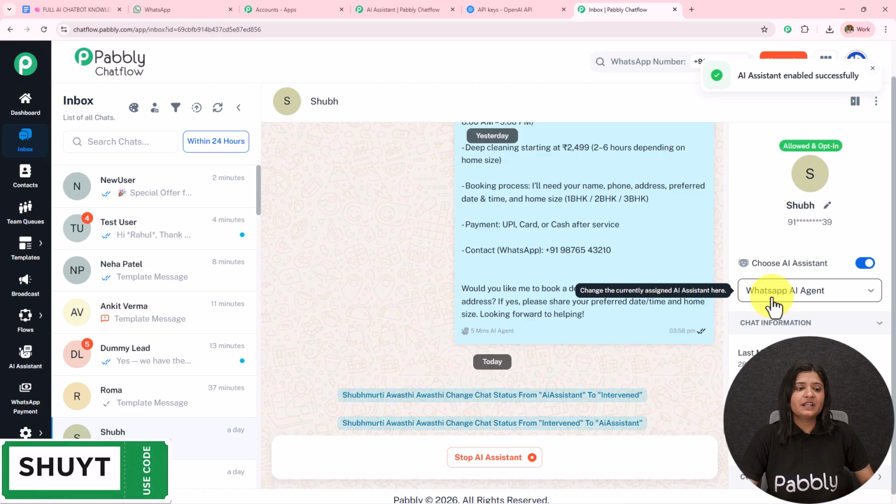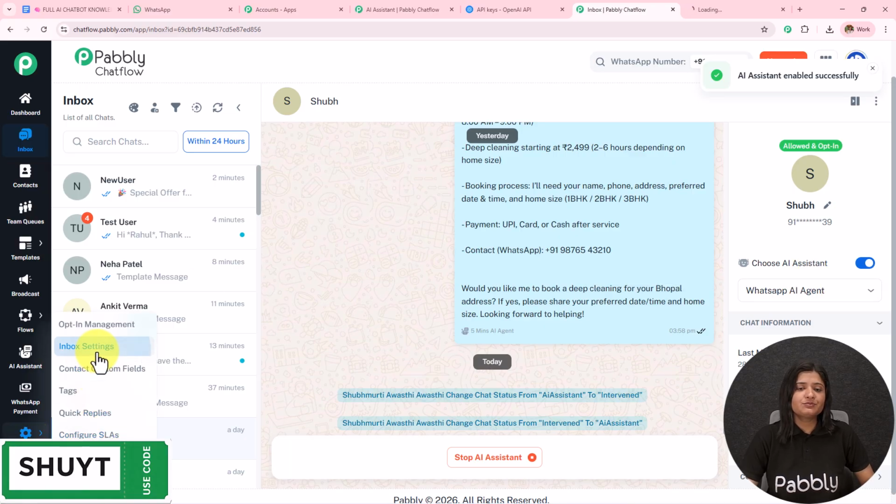But doing this manually for a particular chat is very time consuming, and that's why what we can do is assign this AI assistant to a group of contacts or to all the contacts. For that, on the left hand side, we have this inbox settings. So I'm going to open it in a new tab.